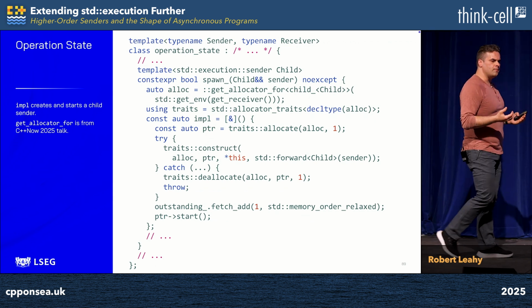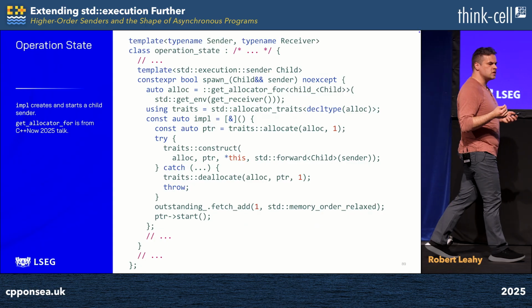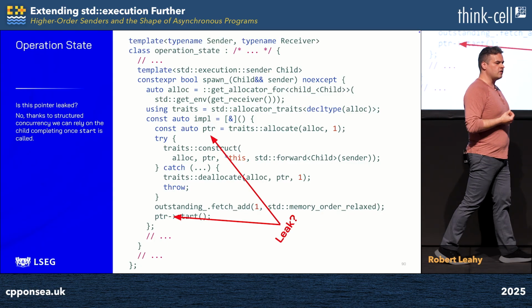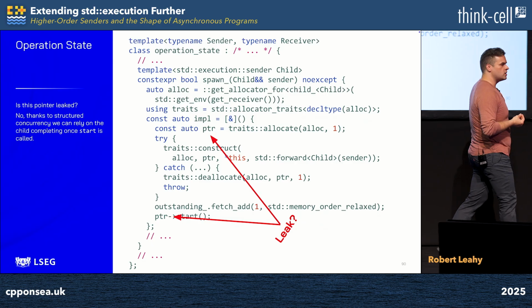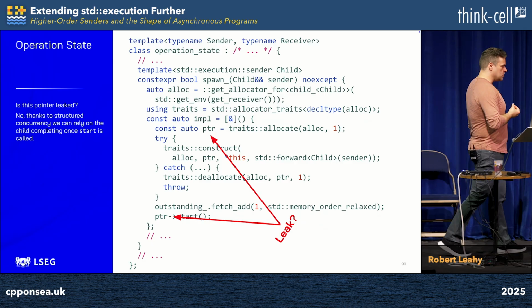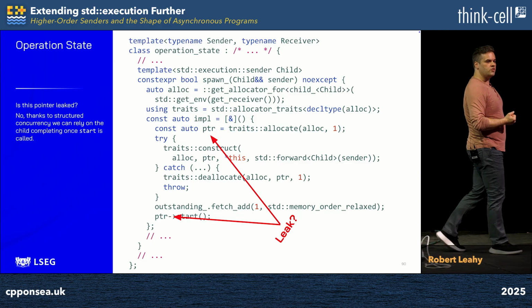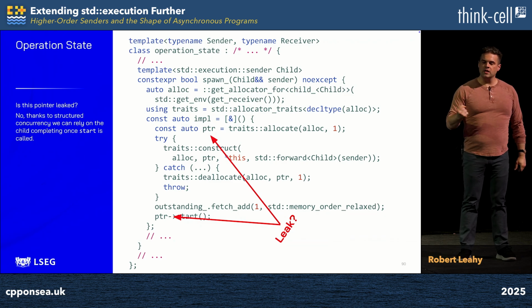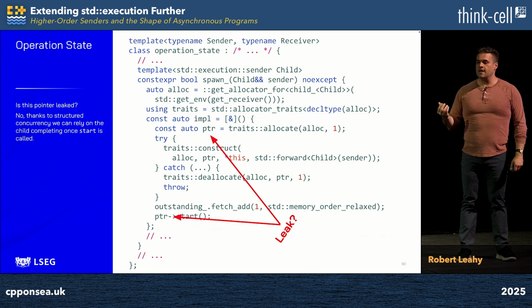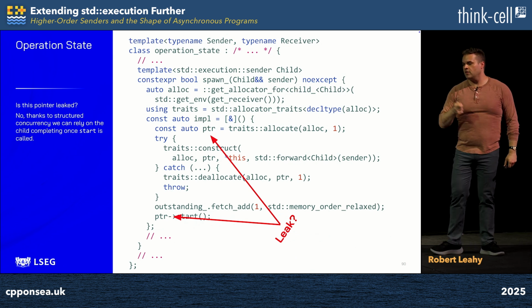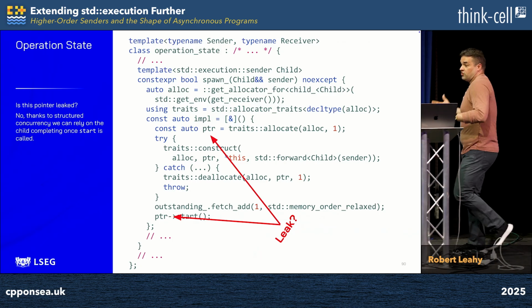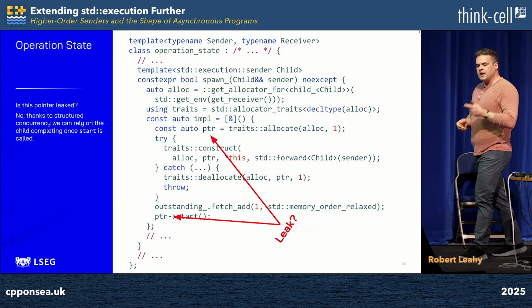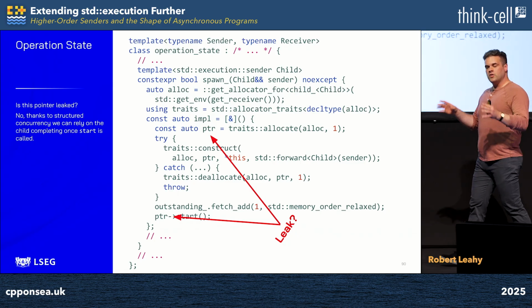And this slide might make some people uneasy. People who are only used to reasoning about synchronous lifetimes might be screaming in their head that there is a leak on this slide. Because I allocate a pointer, I call a member function on the object it points to, and then I simply allow it to go out of scope. But this is the promised revisiting of asynchronous lifetimes I mentioned earlier. Because what we see here is an asynchronous lifetime. We construct this pointer, we construct the child state therein, and when we call start, we are surrendering to the asynchronous environment. Start can't throw an exception. We're guaranteed that asynchronous operation completes once we call start. We're not guaranteed, of course, that it succeeds, but it will complete in some way. And as long as we do the needful cleanup when it completes, there are no leaks.